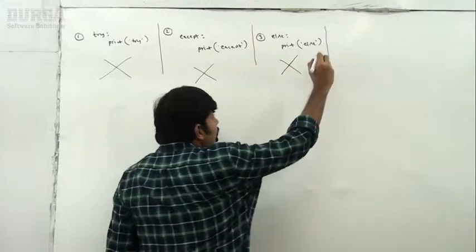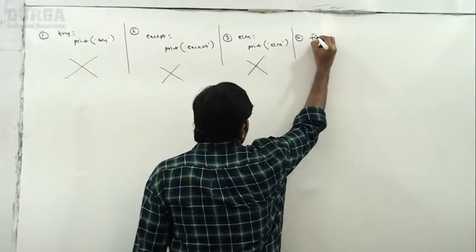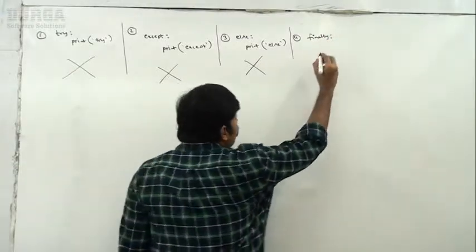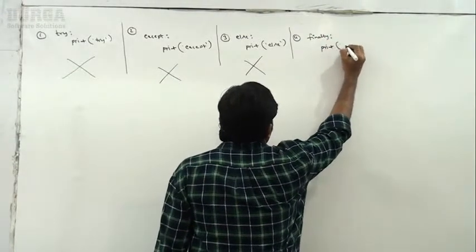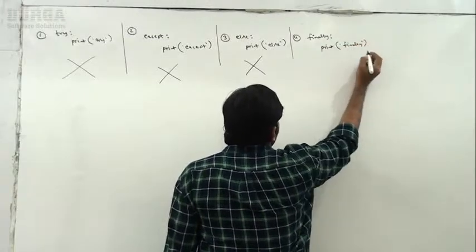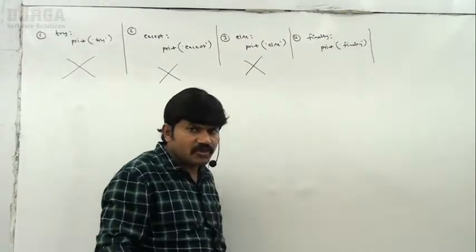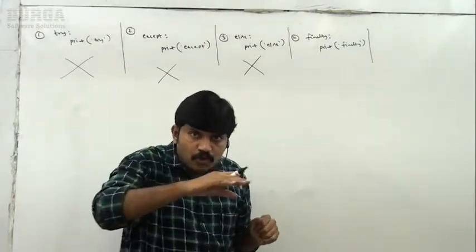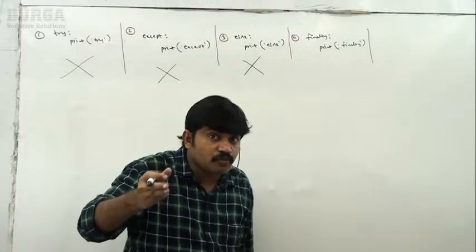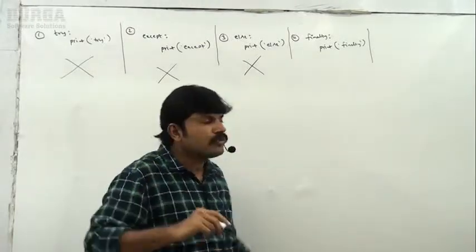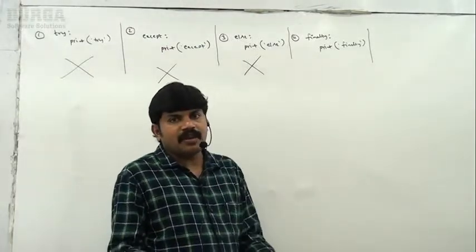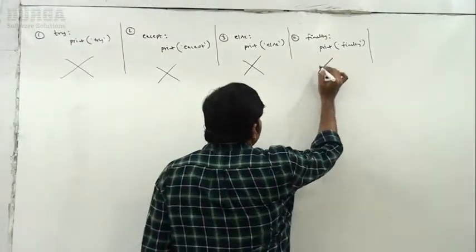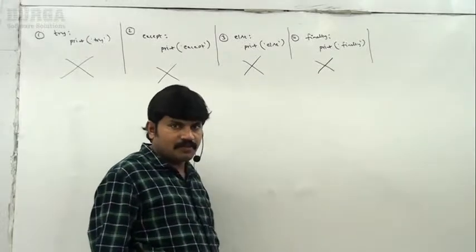Now I am taking just finally, with a print in the finally block. This is also an invalid combination, because the finally block is meant for cleanup code: closing the resources which are opened inside the try block. There is no try block here. Without a try block, what is the need of taking a finally block? That's why this one is also invalid.